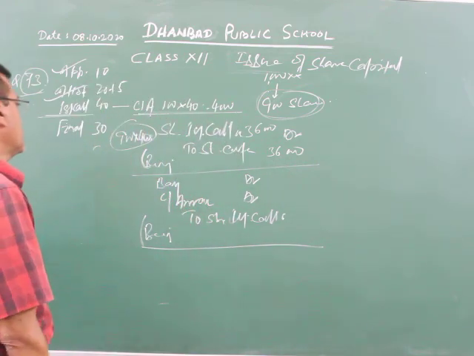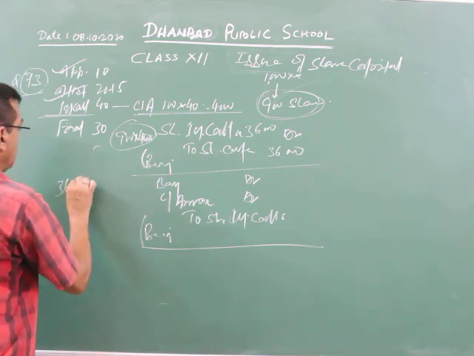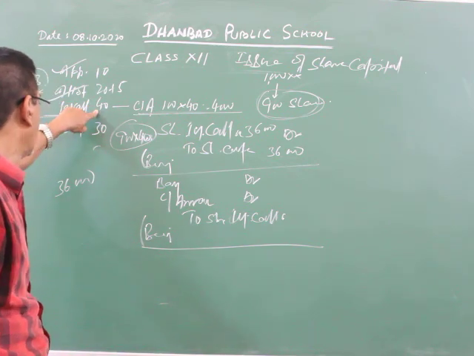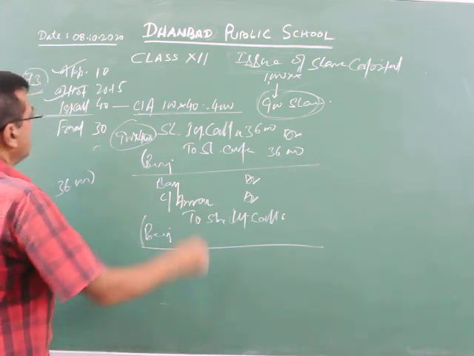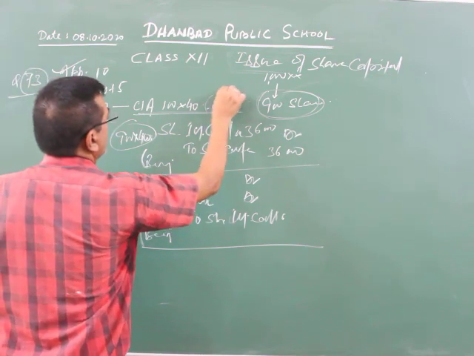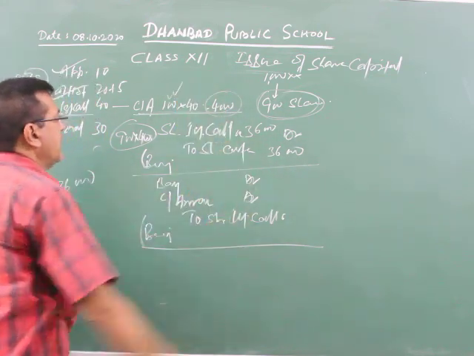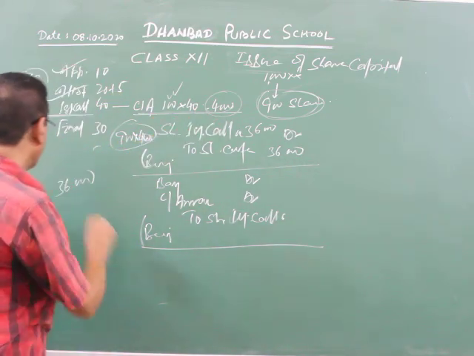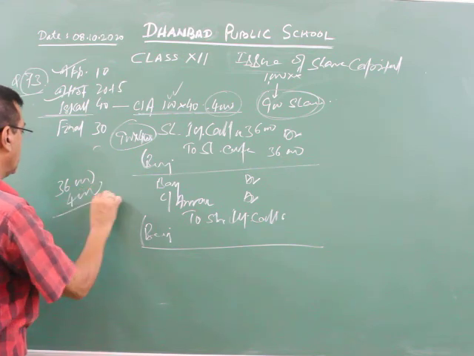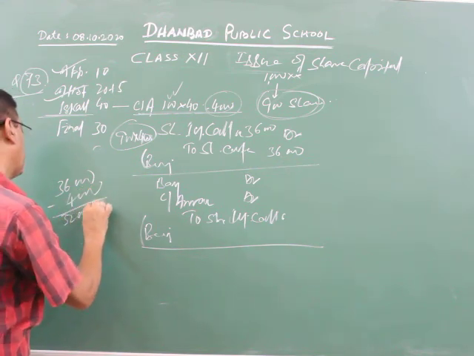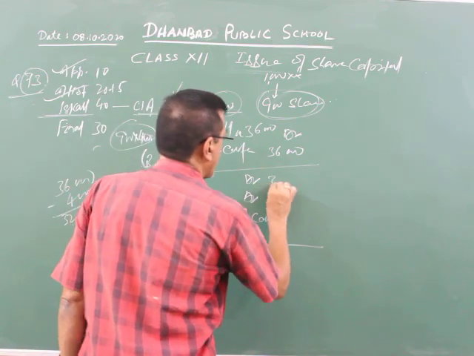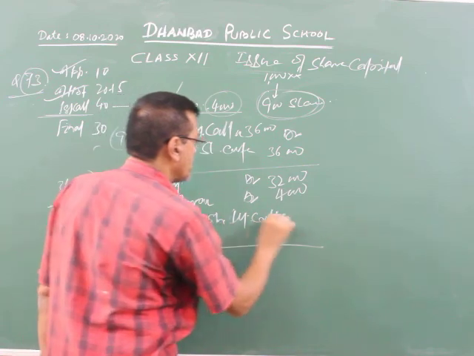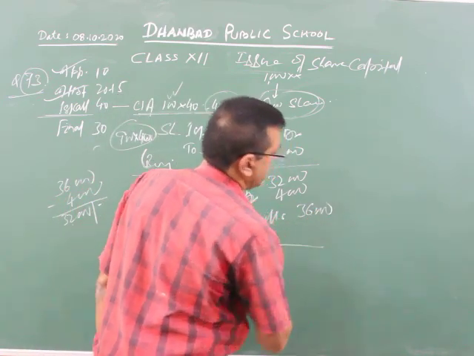Now see how much? Out of 36,000, very simple, 900 into 40, 9 4 36. Clear? 36,000. Here calls in arrears: one shareholder who holds 100 shares didn't pay the first call money, 400 into 40, 4,000. This amount is calls in arrears. It means the amount you have received is 32,000. Bank account debit 32,000. Calls in arrears will be debited 4,000. To share first call it will be 36,000.